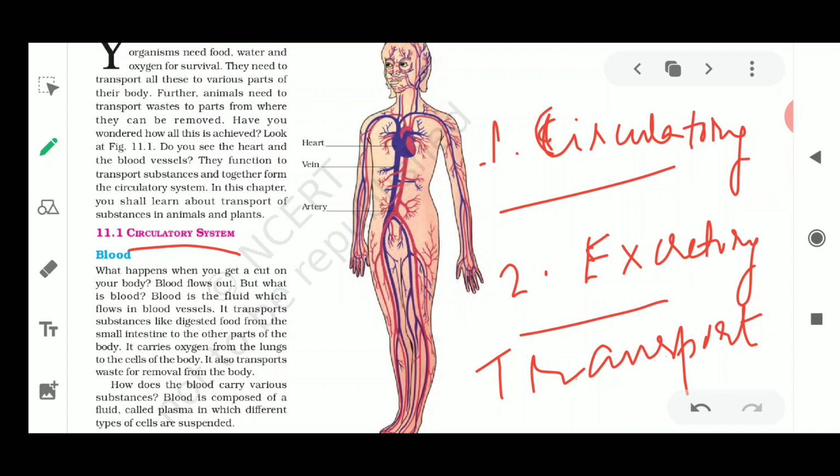Okay, first we'll deal with the circulatory system of the animals, then we will move on to the circulatory system in the plants, and then we will study the excretory system in animals and plants. Okay, next we first move on to the circulatory system.